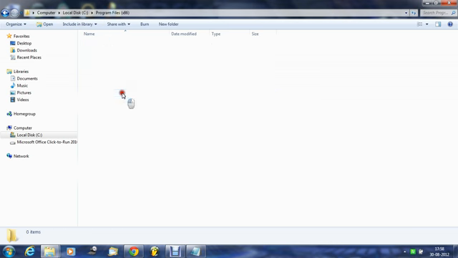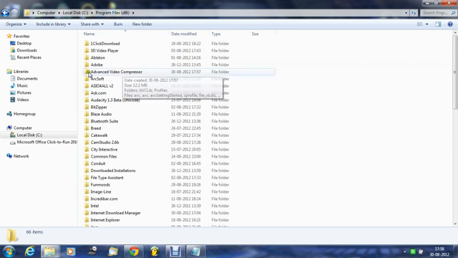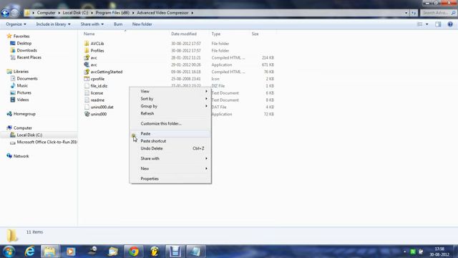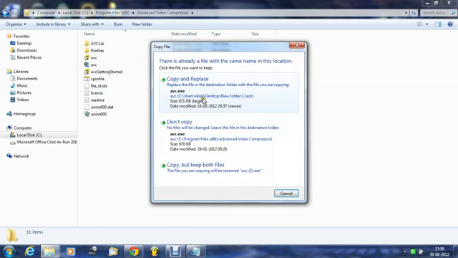I need to go to this folder, and as you are seeing there is a folder named Advanced Video Compressor here. I have to click here, and after that I need to paste it. As you are seeing, there is a window showing copy or replace, that is a warning window.